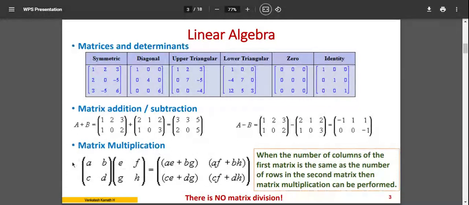So how do we do the matrix multiplication? You take the first row and first column and compute the sum of products. Similarly, the second column, and it goes on like that. For example, if you see here, it is A into E plus B into G. That is first row, first column, and you get the first term here. Okay. Similarly, you have the next one.